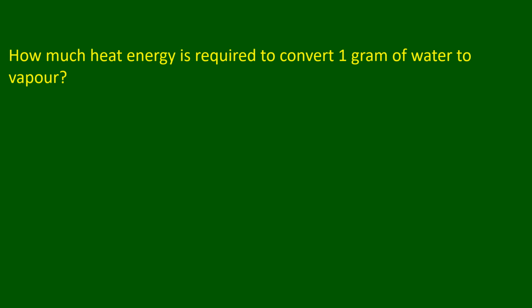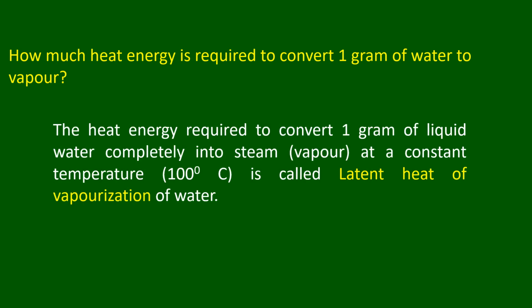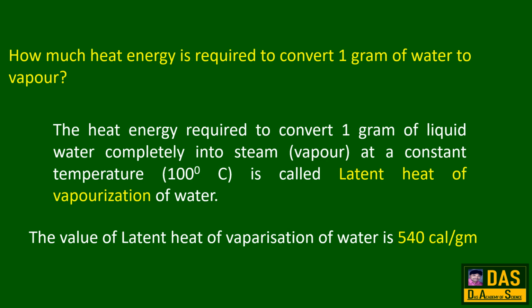How much heat energy is required to convert 1 gram of water to vapor? The heat energy required to convert 1 gram of liquid water completely into steam or vapor at a constant temperature, that is 100 degrees Celsius, is called latent heat of vaporization of water. The value of latent heat of vaporization of water is 540 calories per gram.